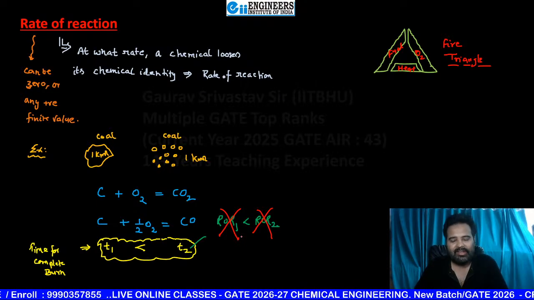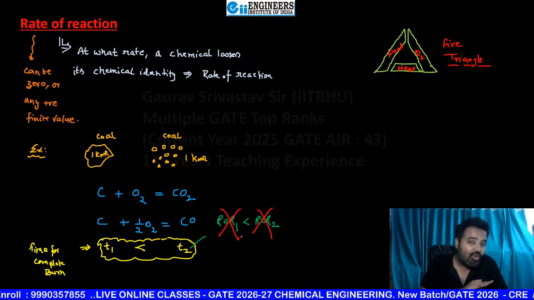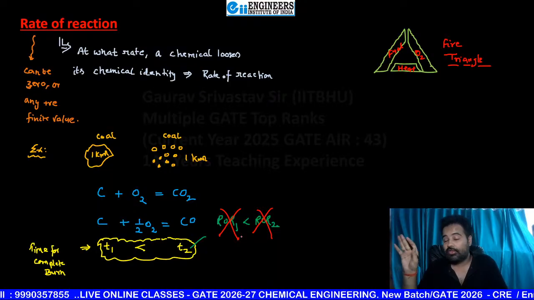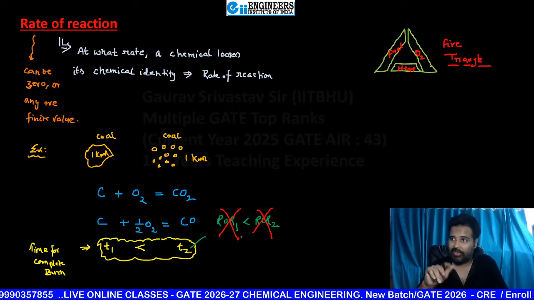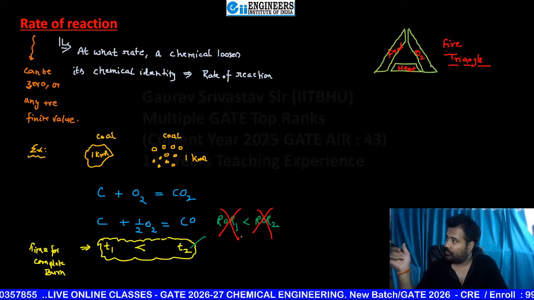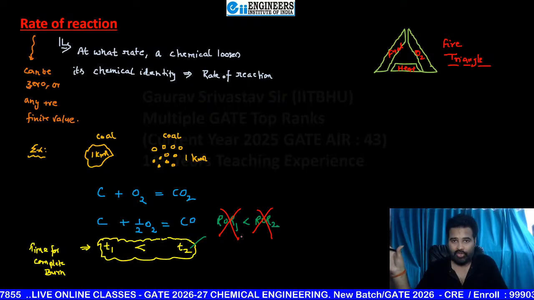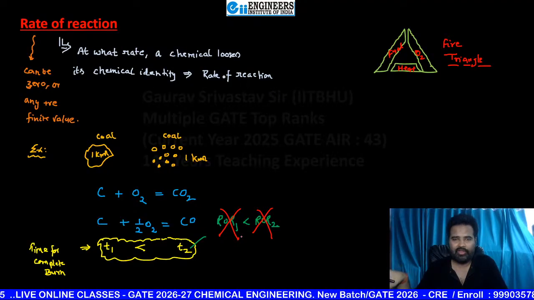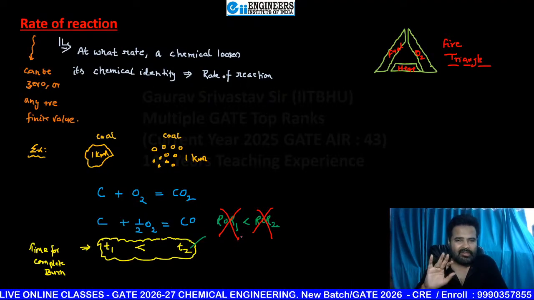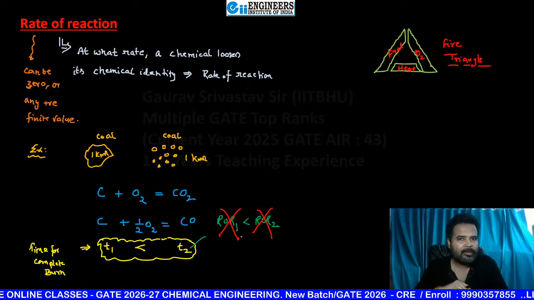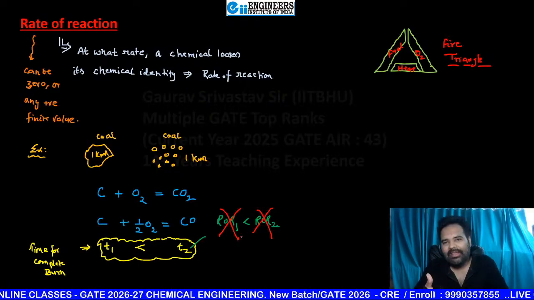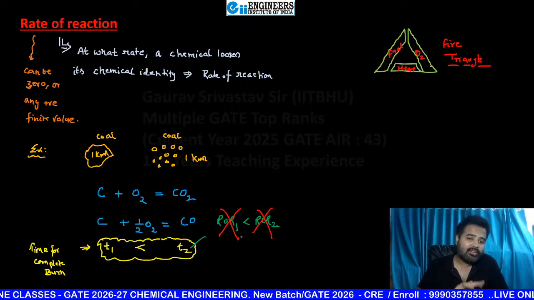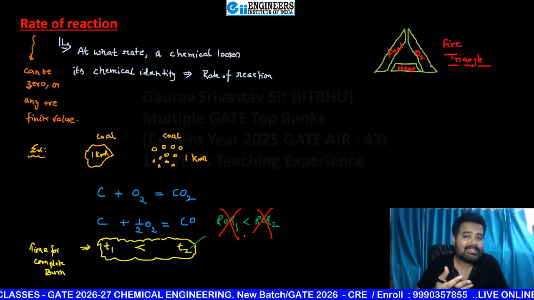So is there anything that is going to make it universal? If coal has a high rate of reaction, then definitely you can say high rate of reaction. Some cellulosic reaction, low rate of reaction. Then is there anything that we can do here? Yes, we can take some basis of calculation. So here, suppose I am taking the basis as surface area.